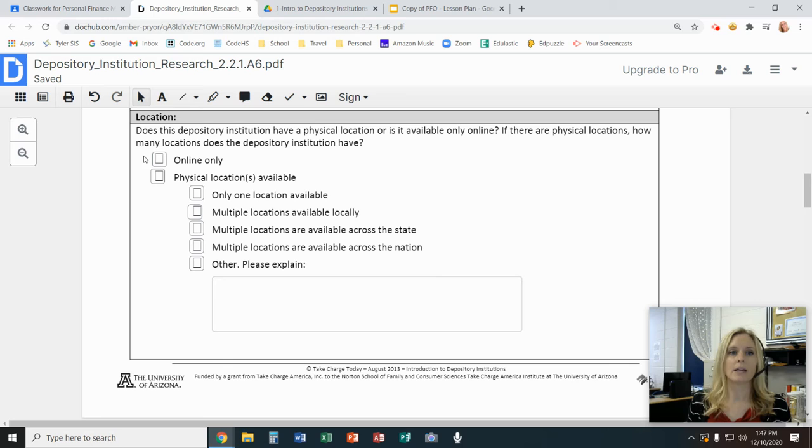Location. So you're saying online only means that this bank does not have any brick and mortar locations. It is only an online bank. So I would prefer that you not choose one of those. I would prefer you choose a local place.